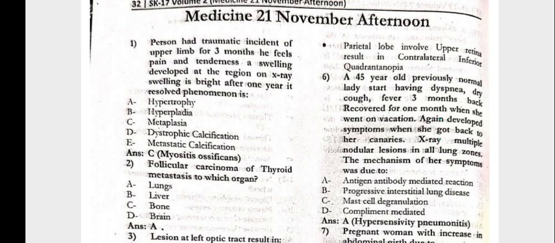मैं पेपर करने जा रहा हूँ। तो लेट्स स्टार्ट। Question number 1, the patient had the traumatic incident of upper limb for 3 months. He feels pain and the tenderness or swelling develops at the region on the X-ray. Swelling is bright after 1 year. It resolved. The phenomenon is metaplasia.